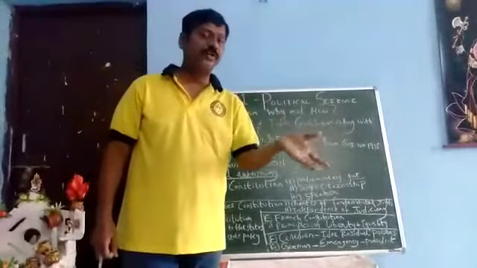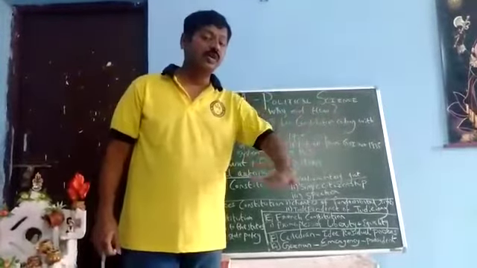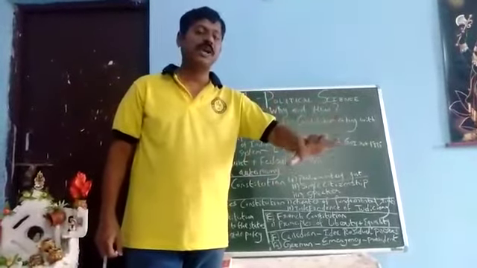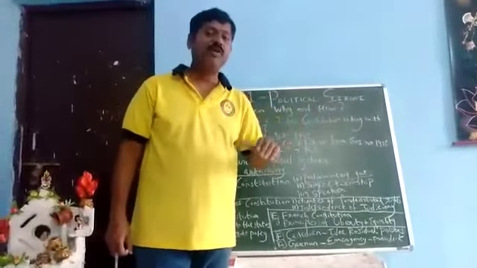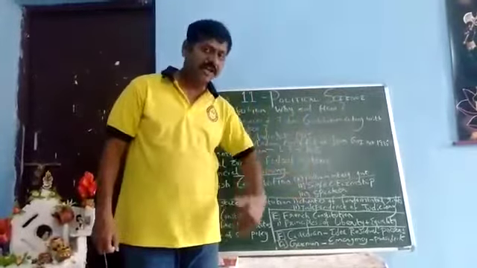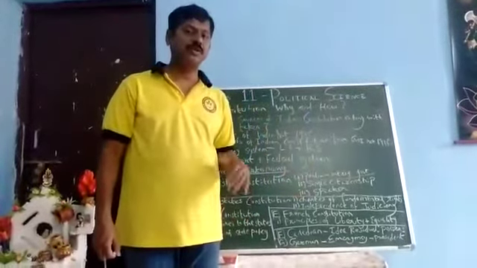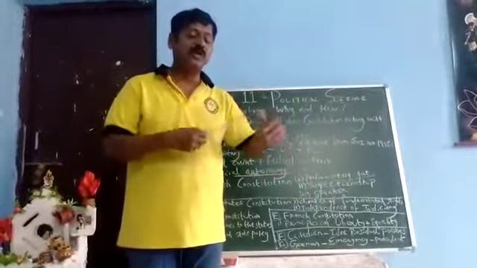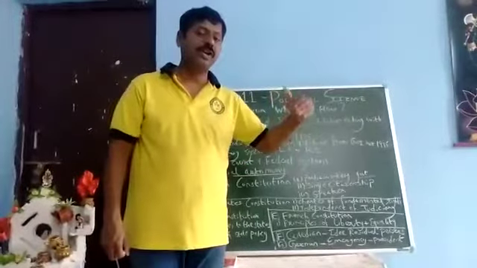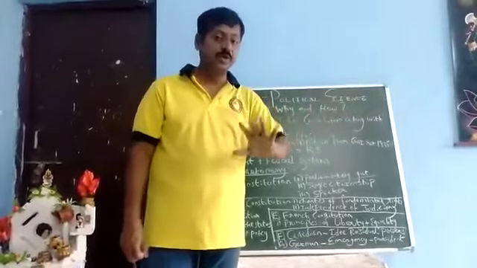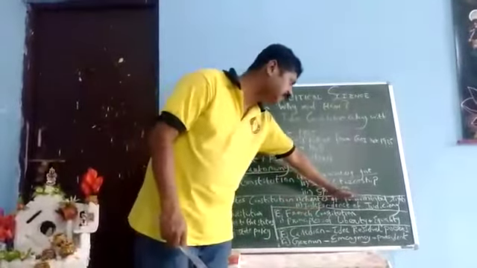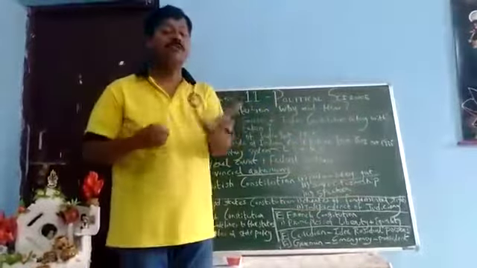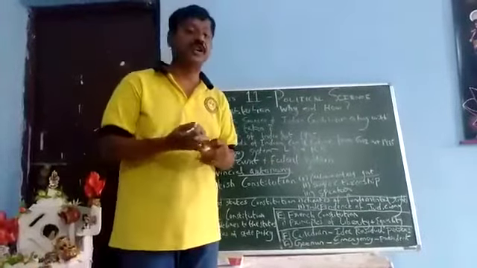When you go further, you are going to see that the highest court is the Supreme Court, which gives the final decision. Below it we have the High Court, and below that the District Court. If the District Court decision is not accepted, we appeal to the High Court, and then to the Supreme Court. The Supreme Court decision is final.